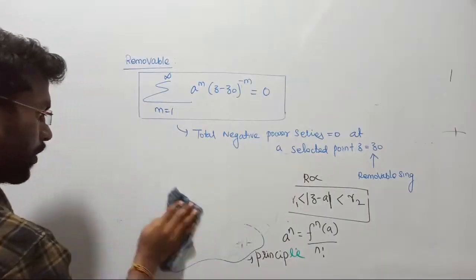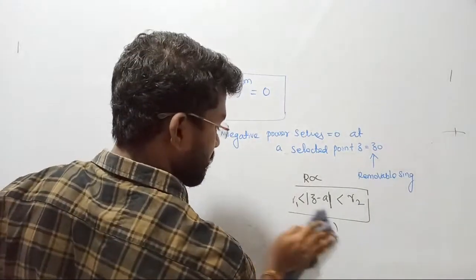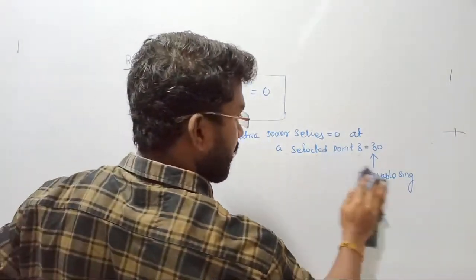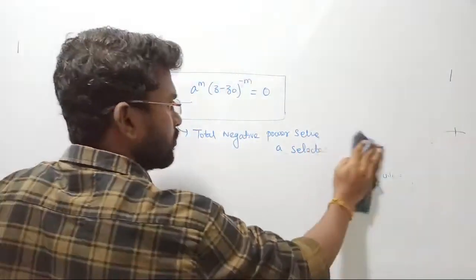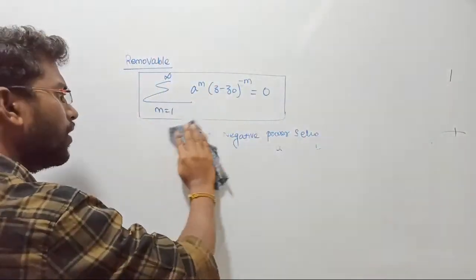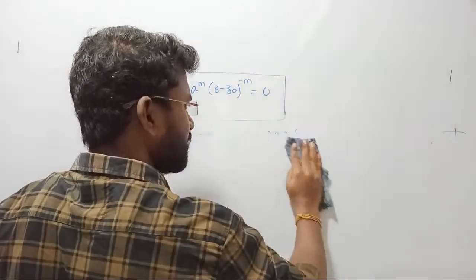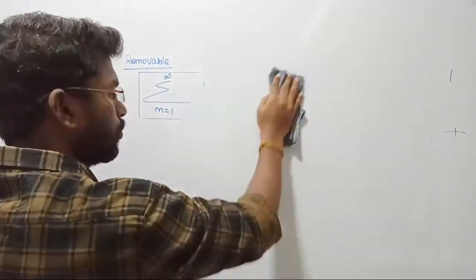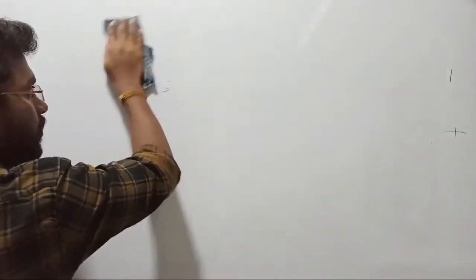Some of you might not have seen the Z transformation, I know. No problem. First watch the complete lecture here. After taking the notes, please go and rewatch the Z transformation video, and then you will come to know, because there also I have not taught many things. It was simply connected with the left and right side signal, and I wrote how to bring the region of convergence for those functions.